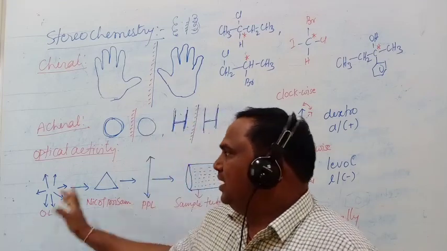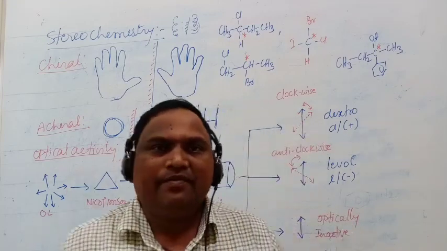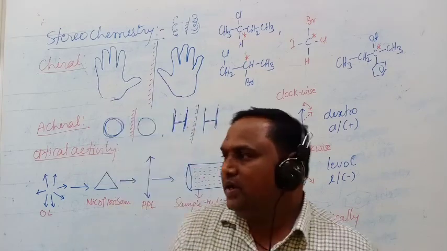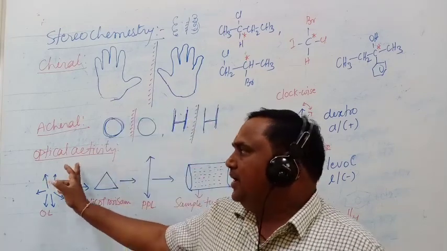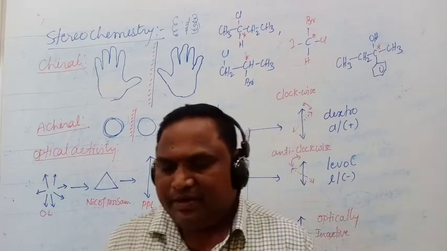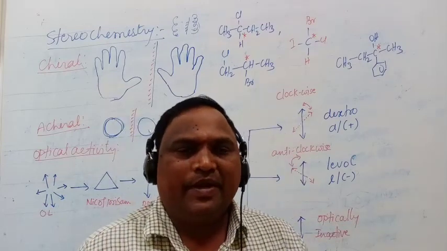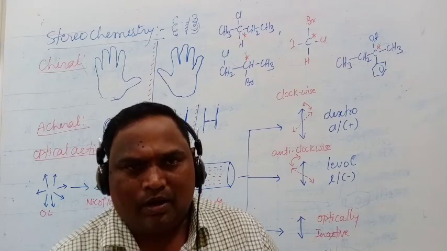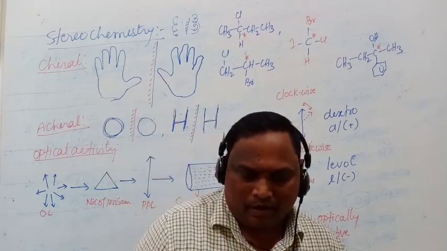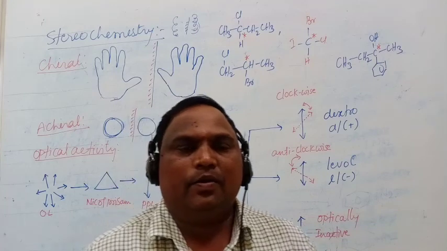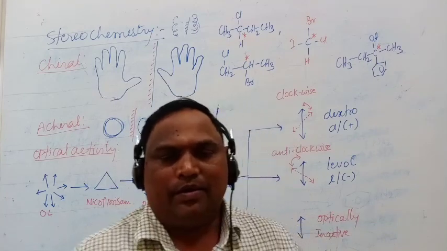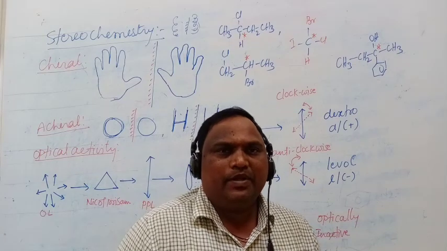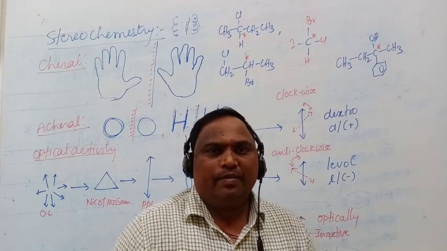And this optical activity is a physical phenomenon. Okay, it's a very important point. Based on optical activity, we can say whether that compound is optically active or not. That means whether it will rotate the light or not. Okay, that can be measured in the polarimeter.